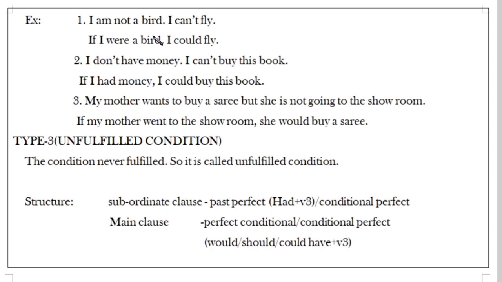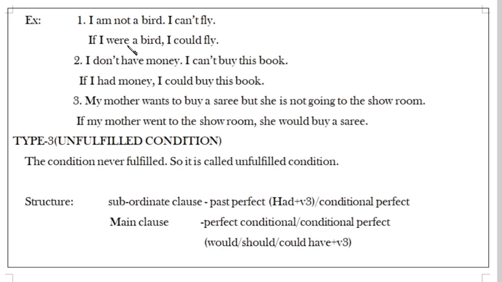If I were a bird, I could fly. See, "if I were" indicates simple past. We are using "were" as the main verb. If I were a bird, I could fly. Here we use "could" and also "fly" in V1, according to that structure. So it is called an imaginary condition.